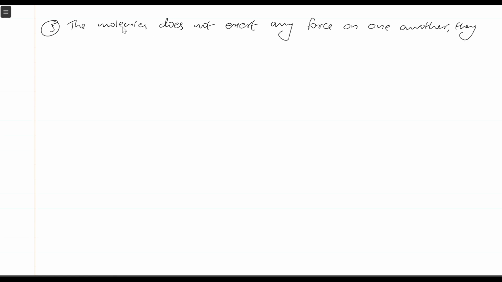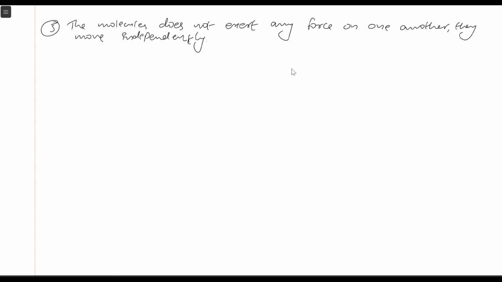The fifth postulate says that the molecules do not exert any force on one another. They move independently.